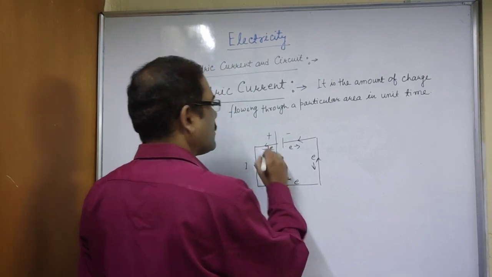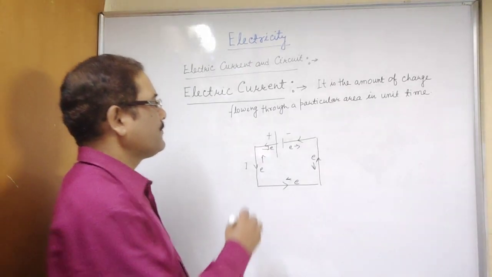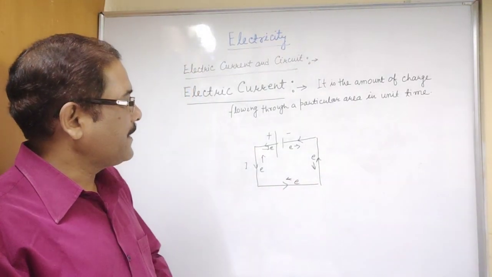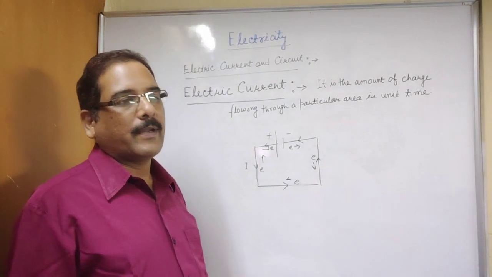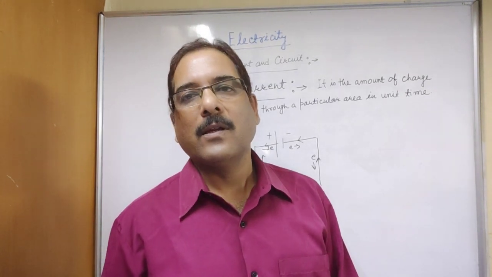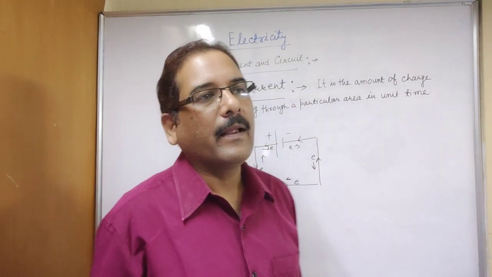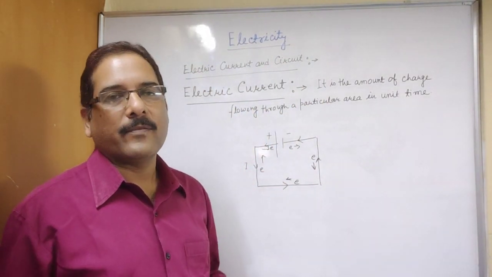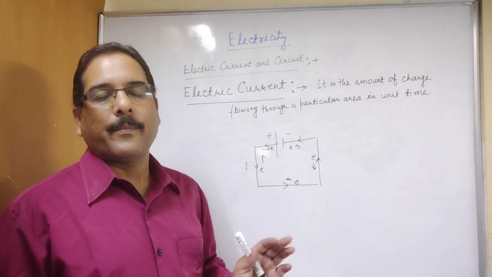This is the direction of flow of electron, from negative to positive. But scientists believed at that time that current flows from positive to negative. So this is known as the conventional direction of flow of current. Conventional direction of flow of current means it was assumed that current flows from positive to negative.